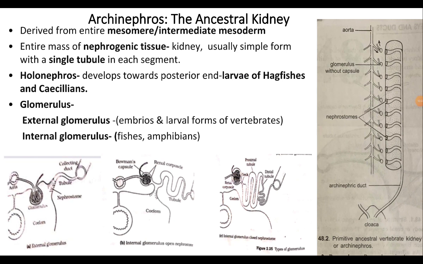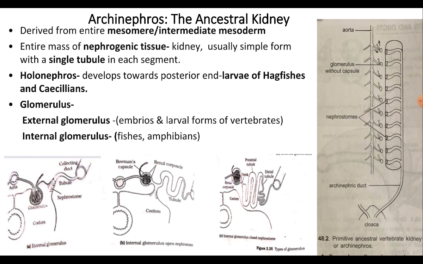Coming to the archinephros type of kidney, which is known as the ancestral kidney because it was found in the ancestor vertebrates. Archinephros type of kidneys are derived from the entire mesomere or the intermediate mesoderm, where the entire mass of nephrogenic tissues forms the kidney.